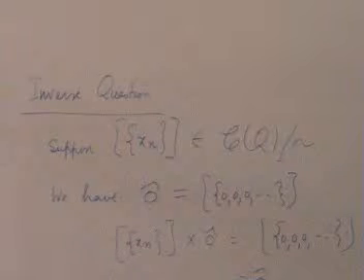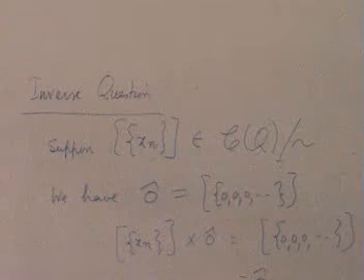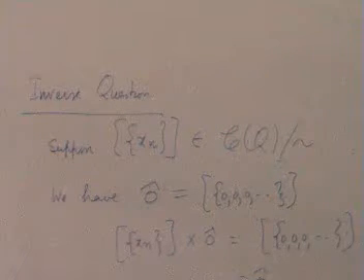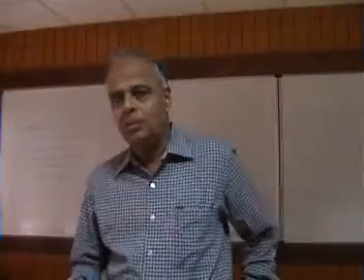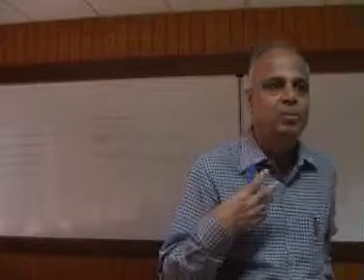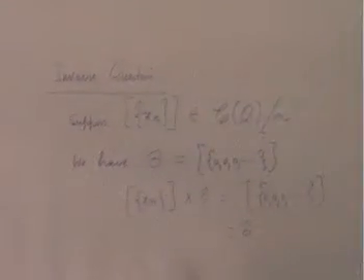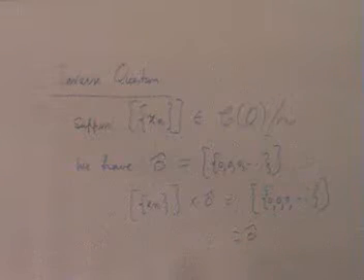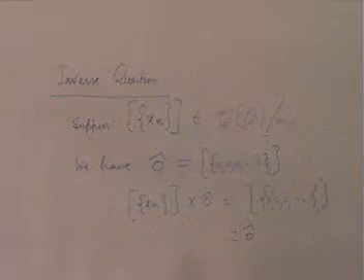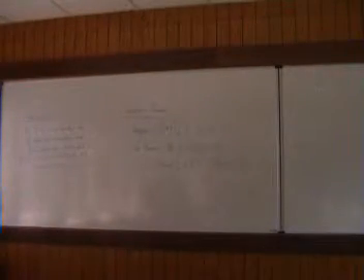So, whatever I multiply 0 hat with, I will get 0 hat only. That's what happens even in the rational numbers. Whatever I multiply 0 with, I get 0. So we have no business to ask for the multiplicative inverse of 0, because we can't multiply 0 by anything and get 1. Similarly, we can't multiply 0 hat by anything and get 1 hat. So, don't ask for multiplicative inverse for the 0 element. So, 0 hat cannot have a multiplicative inverse.